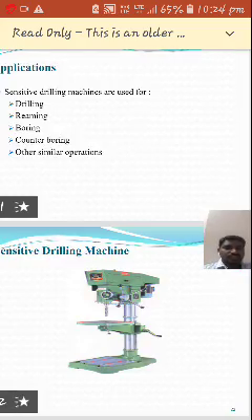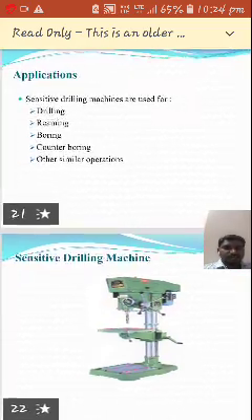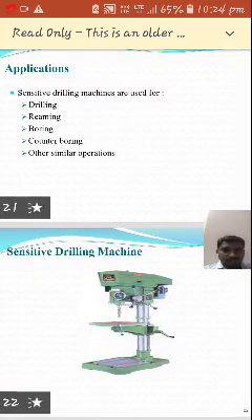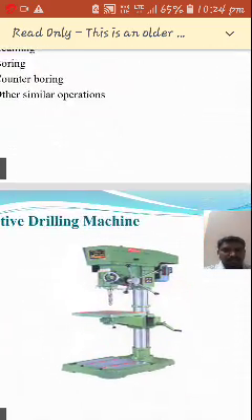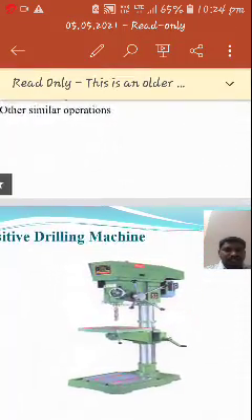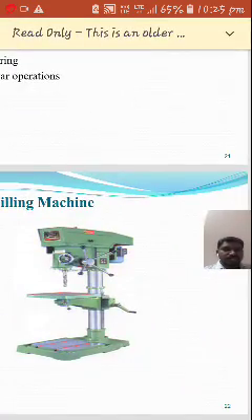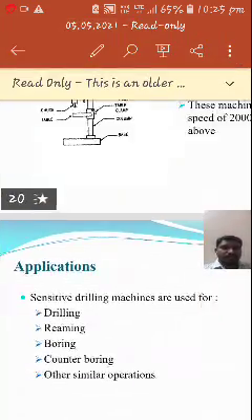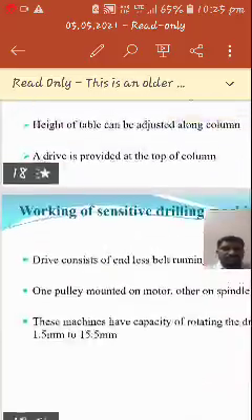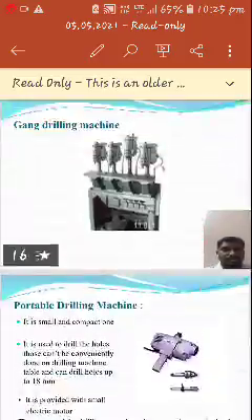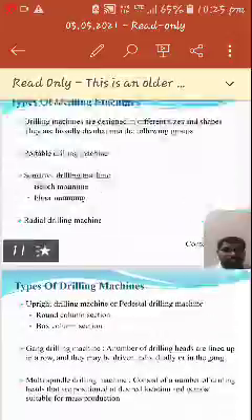See here we are able to see the figure. Here we have the figure, so you can see this. These are the various parts.